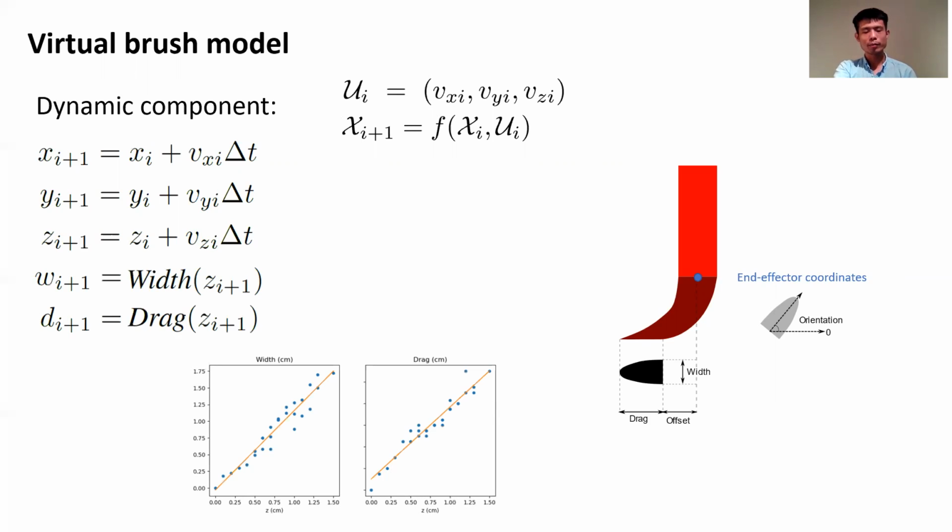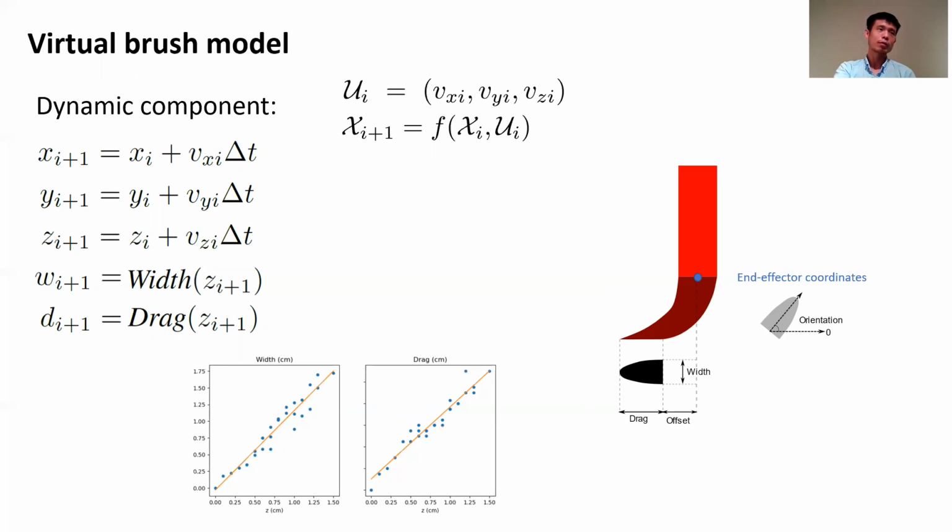After we collected a lot of sample written marks, we found the width and drag parameters during the writing process have a very linear relationship with respect to the Z parameter, which basically describes how much the brush is pushed down during the writing process. And so we ran a linear regression, and that gives the width and drag function.